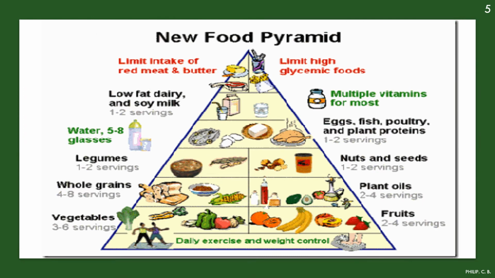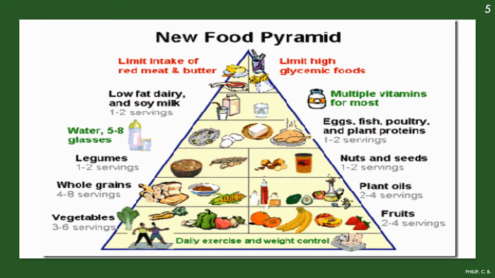Now, see the food pyramid, what is required. Again, if you see the food pyramid from the basal part to the top part, or the other way around from top to bottom, what is required more in amount and what is in lesser amount. If you take from top to bottom, limited intake of red meat and butter, limited high glycerin foods, which should be taken in very less amount. Why? Because if these things are taken in high amount, our body's digestive system may be affected, the metabolism may be affected, the load on the organs will be there on their functioning, so again it can be affected in a longer span of time.